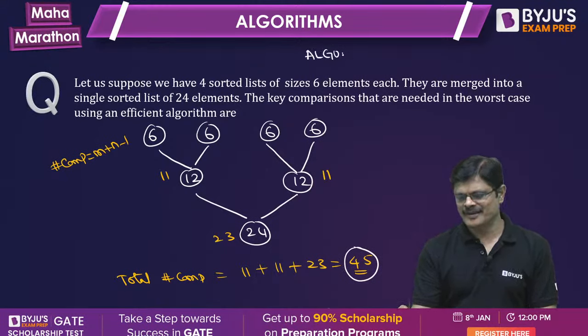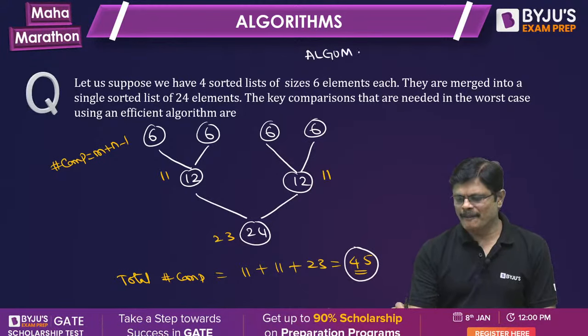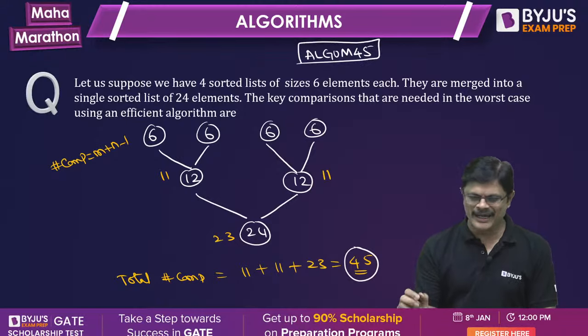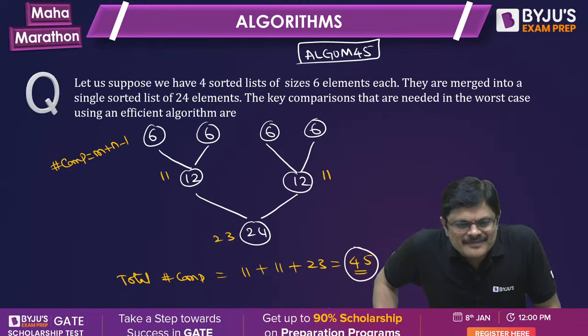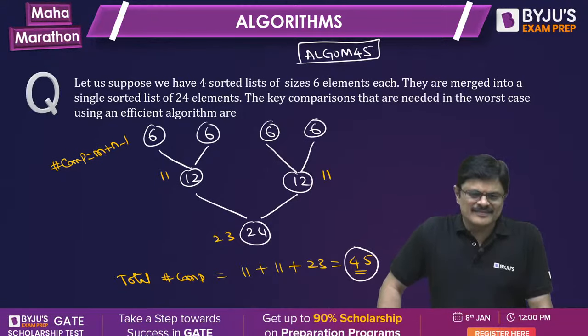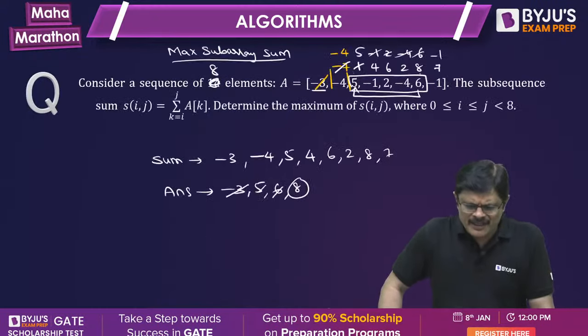Algo M 45. It looks like a medical term.